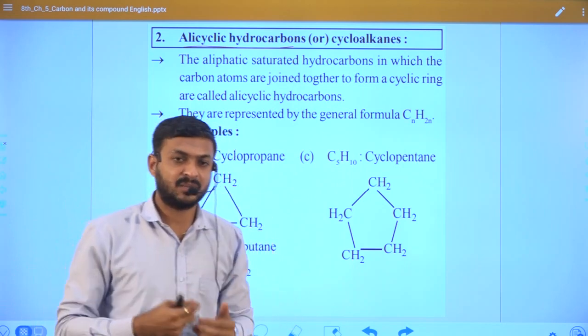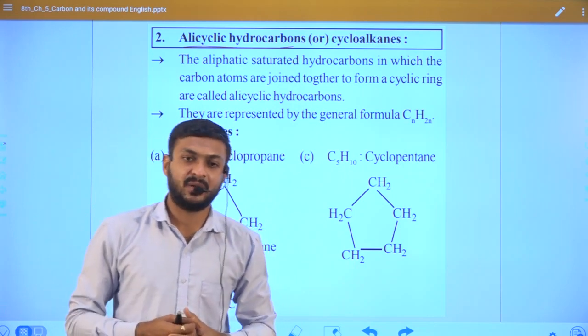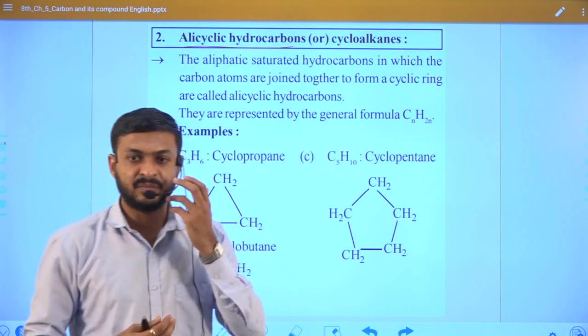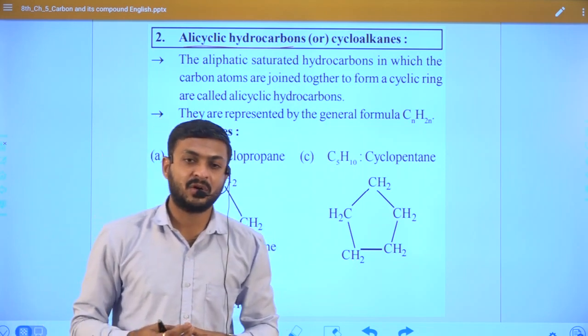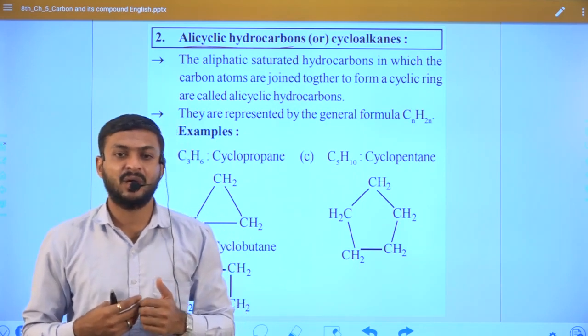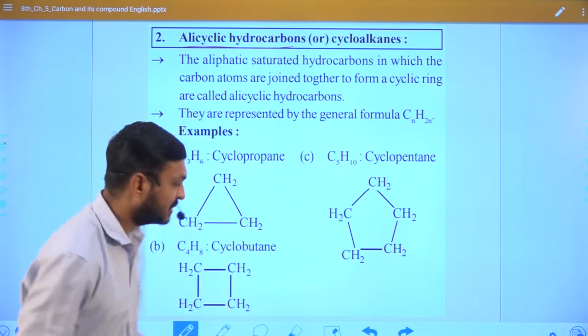Cyclic compound means it is generally an aliphatic saturated hydrocarbon, in which the carbon atoms are joined together to form a cyclic ring or cyclic hydrocarbon. Now, what is the meaning of this definition?